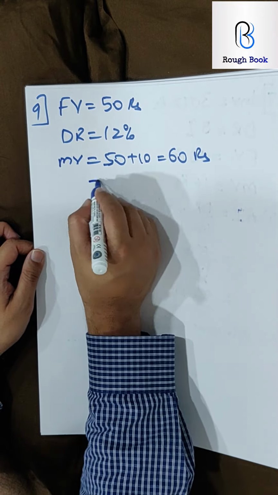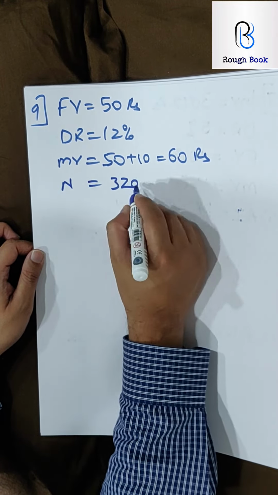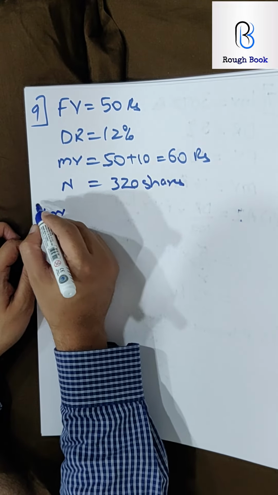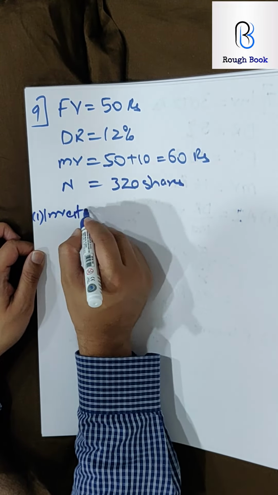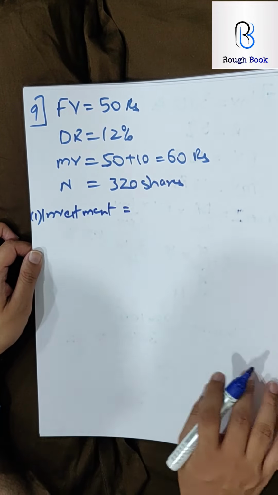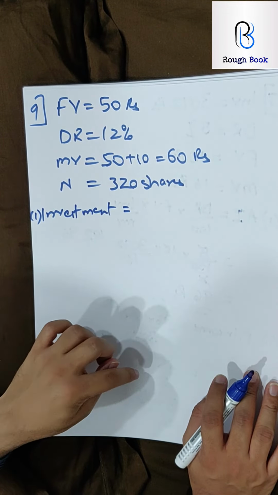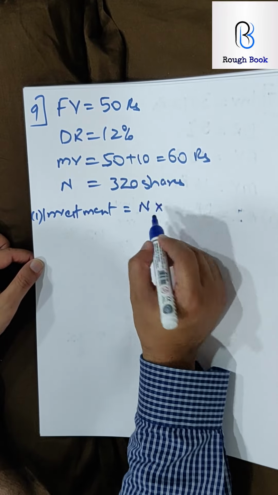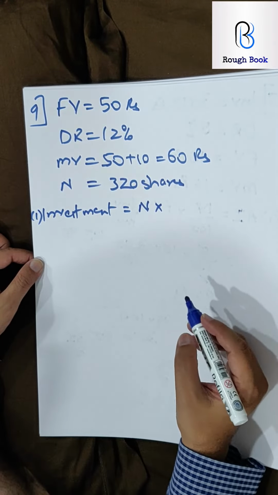Find the market value of 320 shares. So number of shares 320. Market value of 320 shares means, in short, they are asking you investment. So what is the total investment? So the first formula, number is equal to investment upon market value. That's what we are going to use. So investment is equal to number of shares into the price at which each share has been bought.